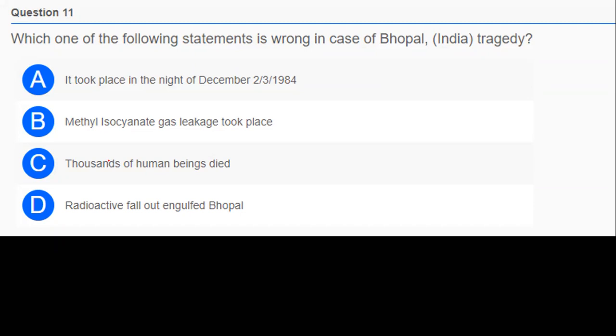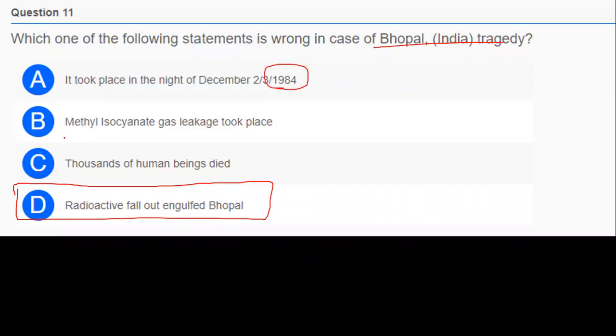Yes, Sankalp, right answer. Nageshwari, right answer. The answer is option D. Radioactive fallout engulfed Bhopal is the incorrect statement regarding the Bhopal gas tragedy which took place in India in 1984. You just write down this one: methyl isocyanate gas leakage took place. They will be asking you to name the gas which was leaked which led to the Bhopal gas tragedy. It is methyl isocyanate.